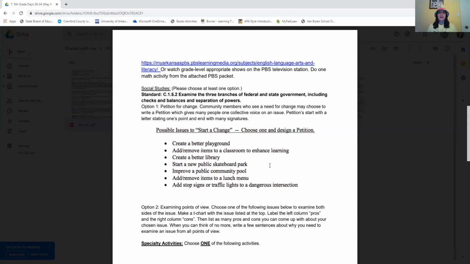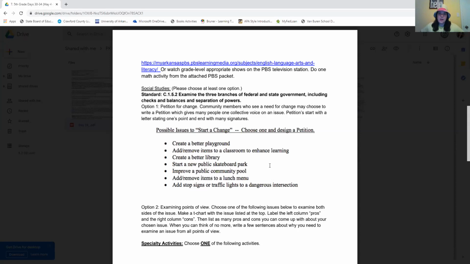I would like to see my community get a public skateboard park. I think a skateboard park is important because, and list your reasons why a skateboard park would be important. And then at the bottom would be a place where people would sign to support your idea for a skateboard park. Write a little paragraph about what you want to change and why it's important. And remember to use all those details because you want people to sign your petition to create that change.